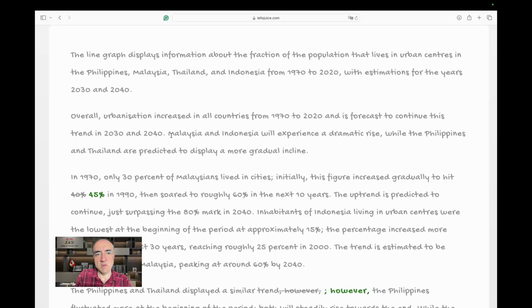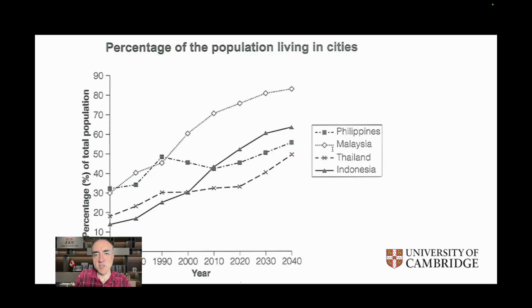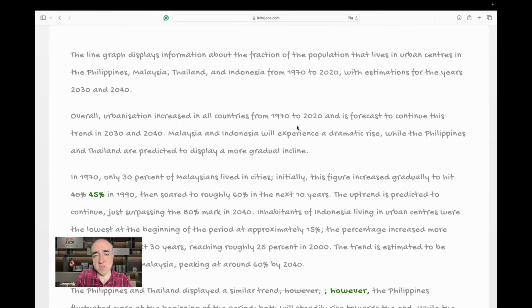Continue this trend. Okay. Malaysia and Indonesia will experience a dramatic rise. Malaysia, this one, Indonesia, this one. Both of them have this type of trend, meaning they still increase, but not as sharp as they used to. Let's see. Dramatic is a very dramatic word.